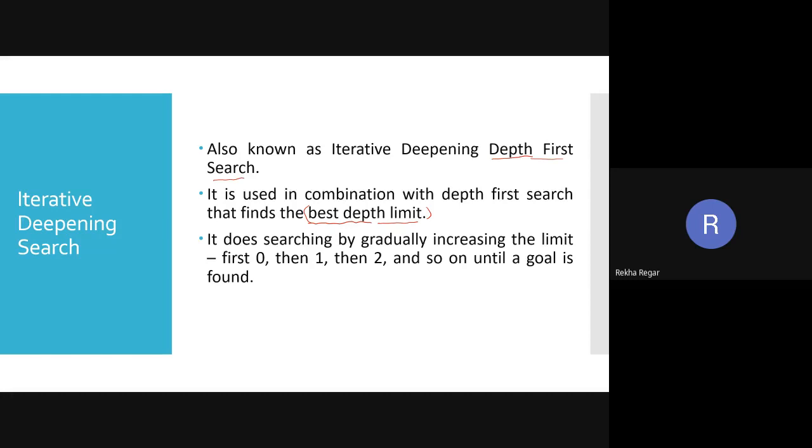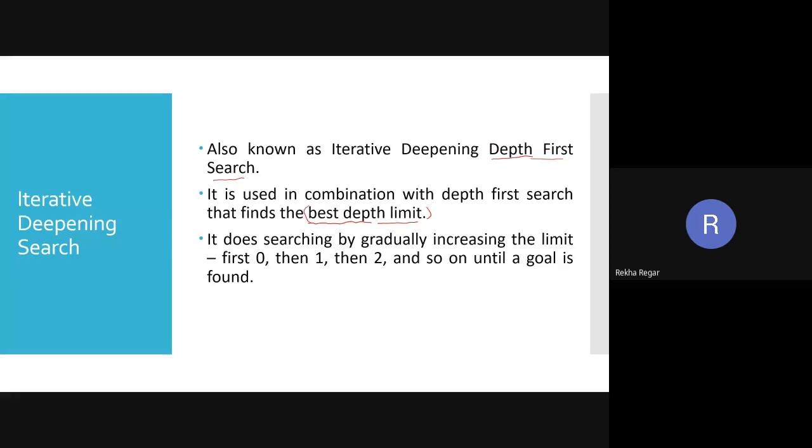So why do we need the best depth limit? Because we need some goal. To get this goal, we have to limit our depth. After that limit, we are not going to be in any kind of condition where we are made to go into an infinite loop. So we are interested in finding the best depth, and at that depth we are definitely going to get the result.